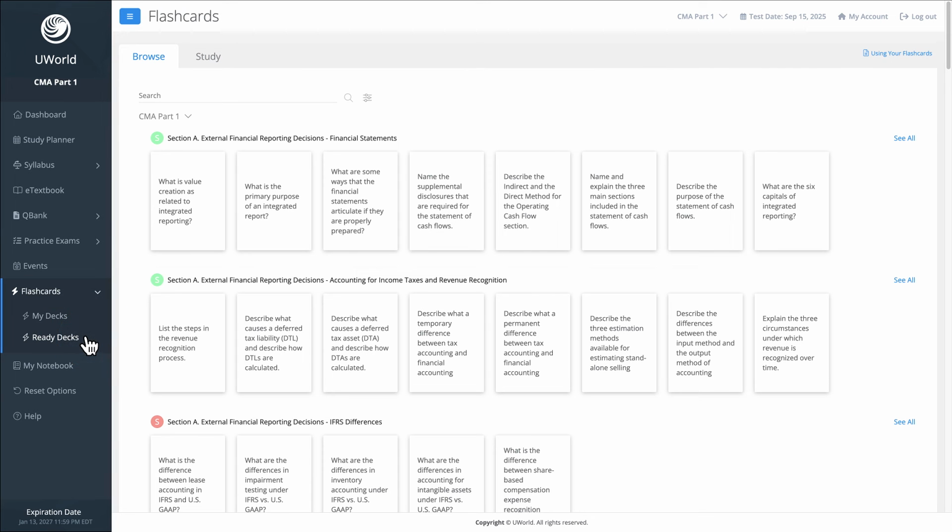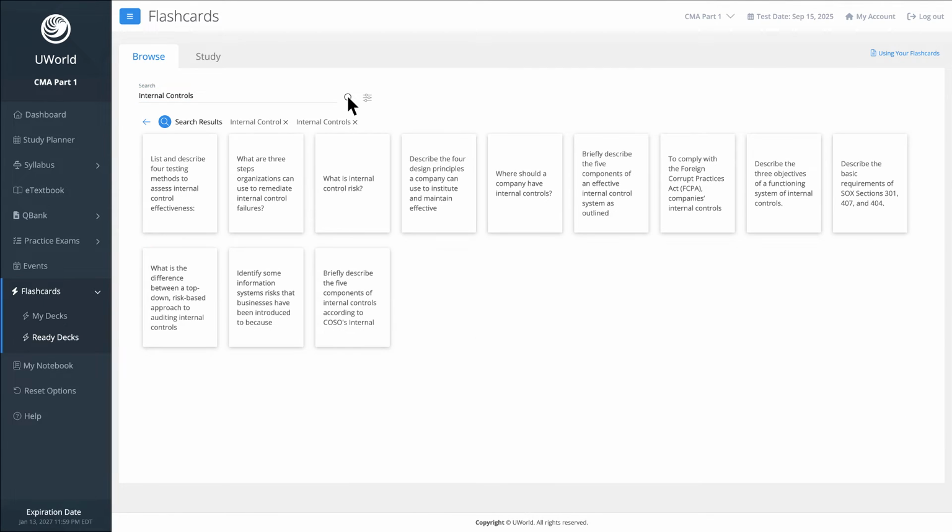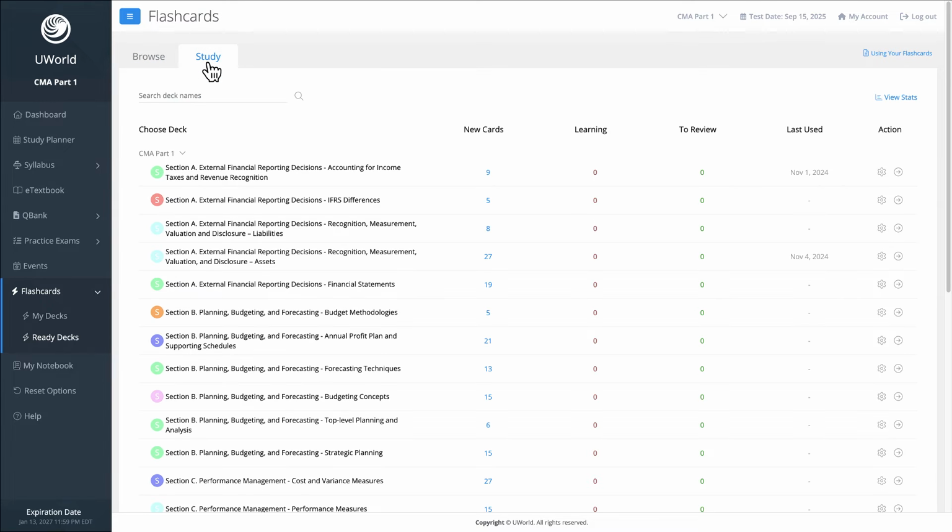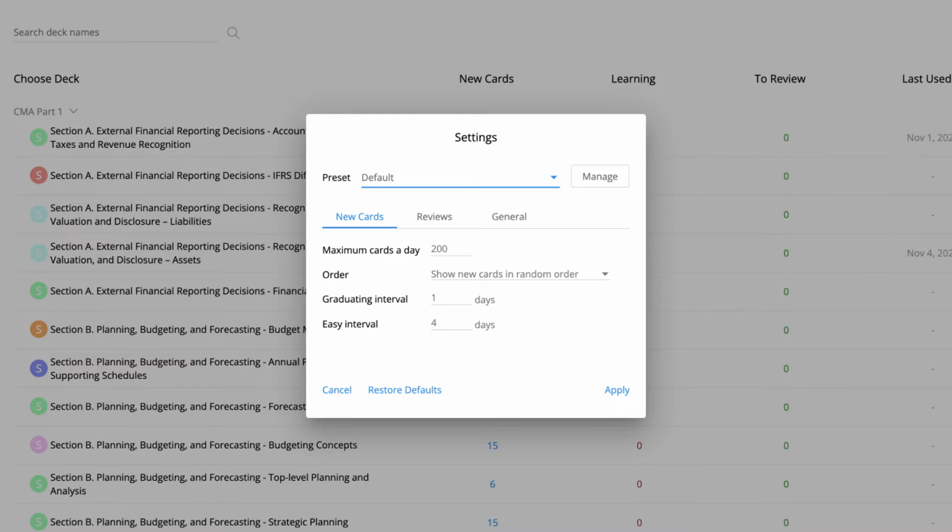Ready Decks come pre-made by our CMA experts here at UWorld. In the Browse tab, you can search for specific topics and flashcards similar to My Decks. In study mode, set up your learning goals for each topic. Most options are self-explanatory. The different intervals are used to determine how often you'll see specific flashcards. For example, use the graduating interval for more difficult topics you want to see more often in the flashcards. That's because study mode uses spaced repetition technology, showing you the topics you struggle with more frequently to enhance retention.